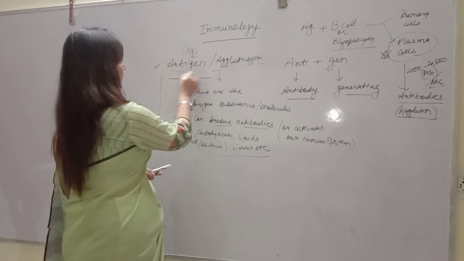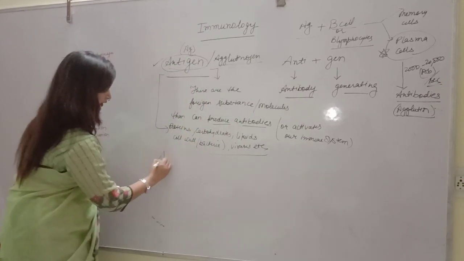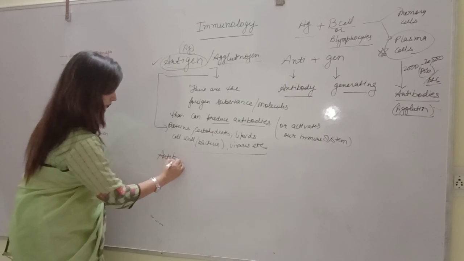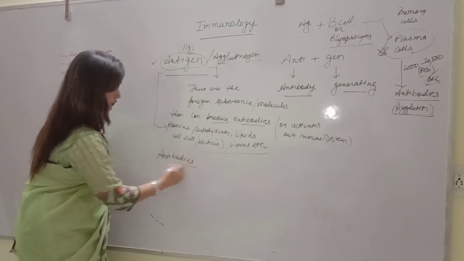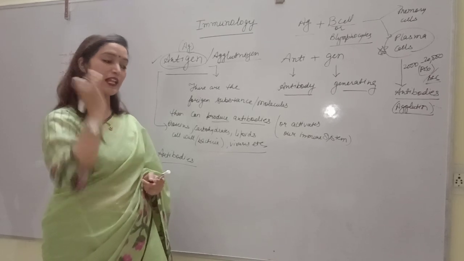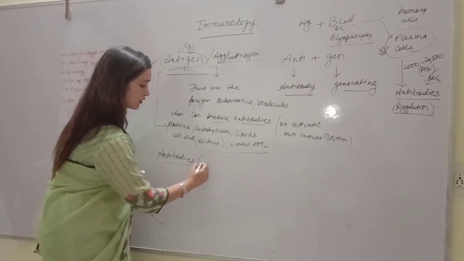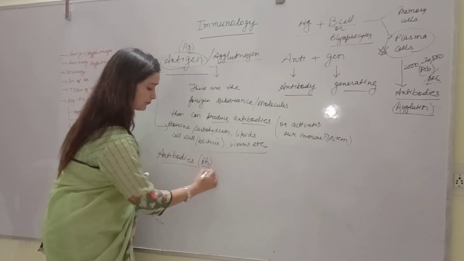So if we talk about what antibodies are, students, these are glycoproteins or immunoglobulins that help to fight against antigens. Antibodies are also represented as AB.